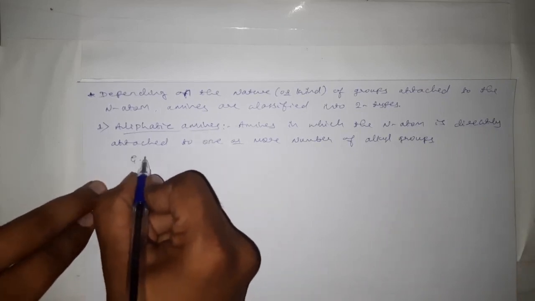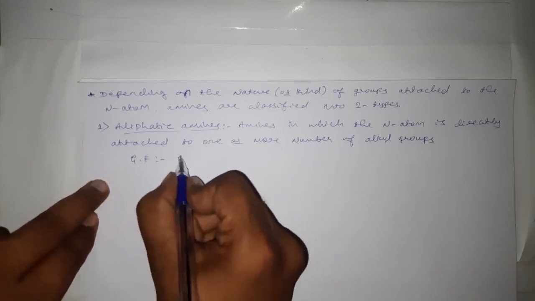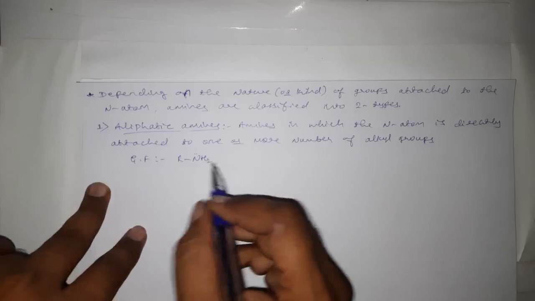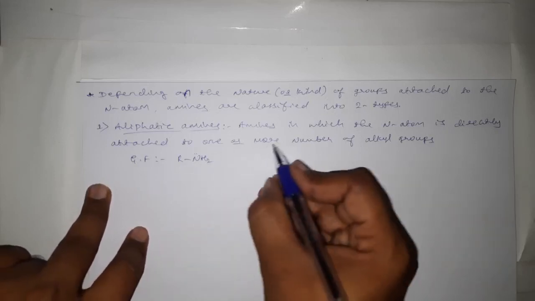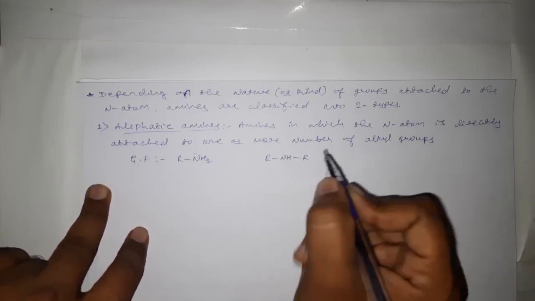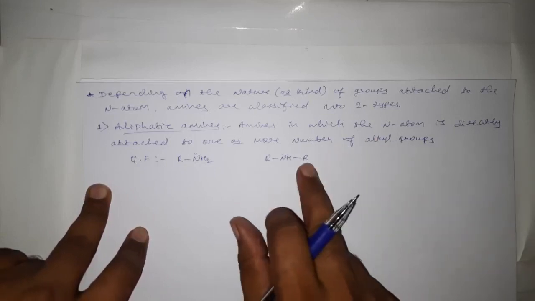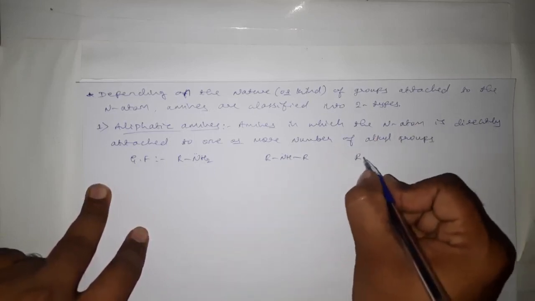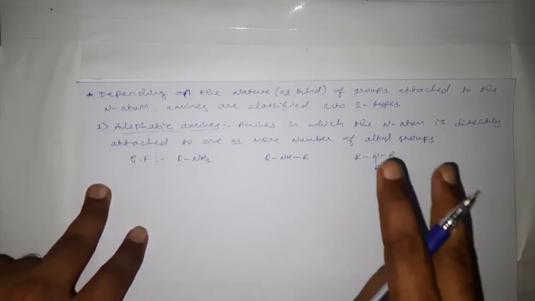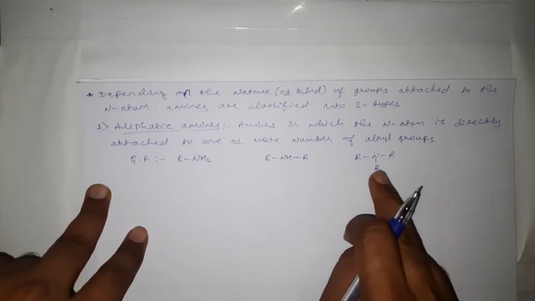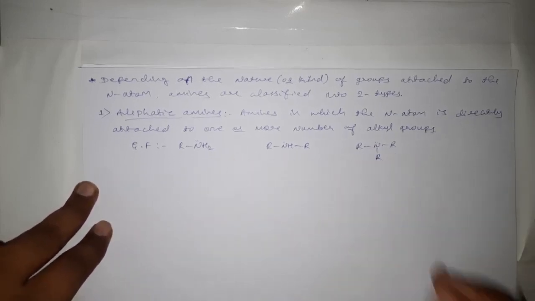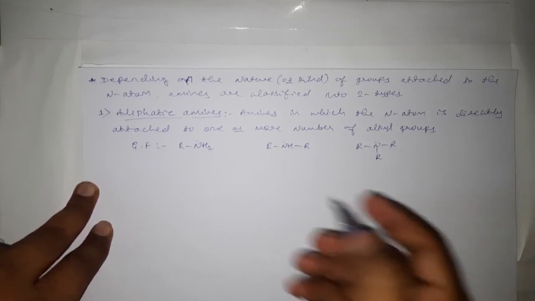The general formula for aliphatic amines is RNH2, if only one hydrogen is replaced by an alkyl group. RNHR, if two hydrogen atoms are replaced by two alkyl groups. RNRR, if three hydrogen atoms of the ammonia are replaced by three alkyl groups. These all are the general formulas for aliphatic amines.